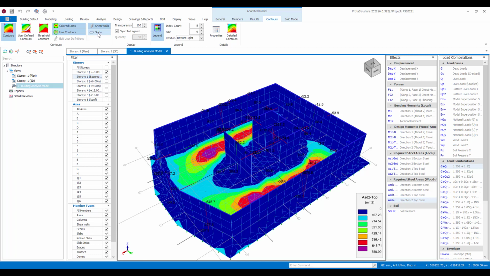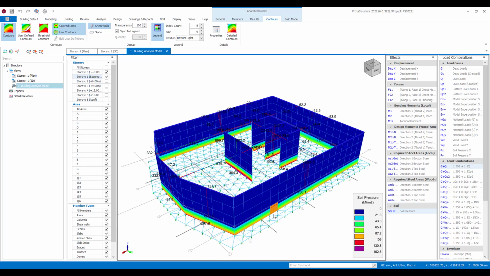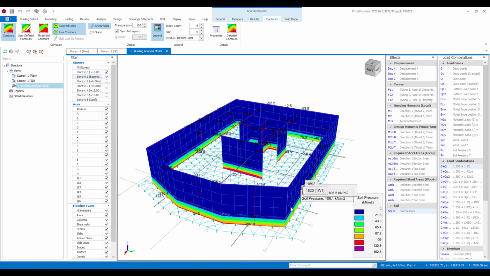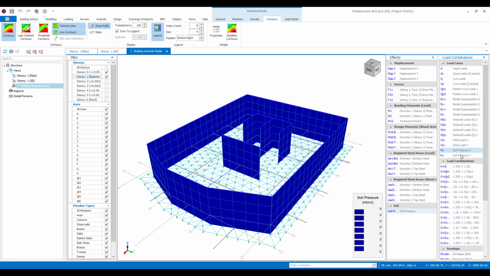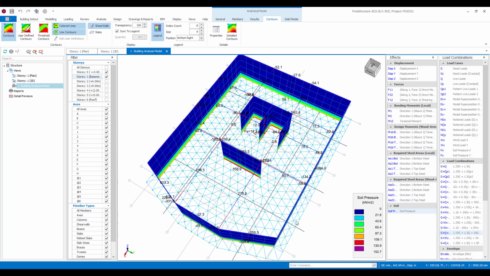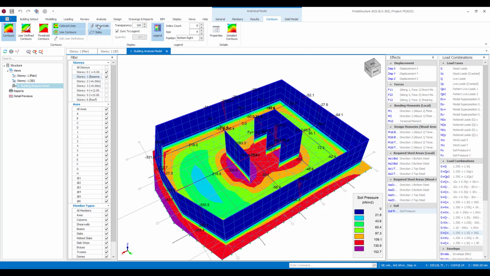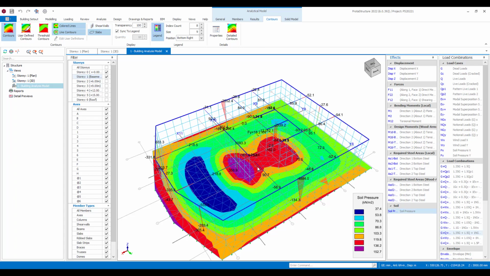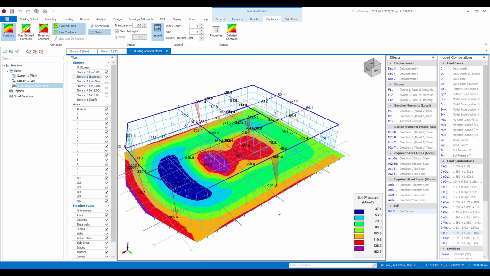Now, the other nice thing you can do here is you can turn on or off different elements within this view. So if I just wanted to look at, say, the shear walls, maybe I'm interested to see if there are any local pressures acting on the shear wall for given cases. I could come in and have a look at this in more detail here. So there are soil pressure cases and the like. They can be easily interrogated and reviewed. So you can isolate maybe the walls, or perhaps you just wanted to look at the slab. Maybe you're interested in the soil pressure in the slab, and you can see what those values are here. So you can easily come in and interrogate and review the model and focus in on the things that are important to you.